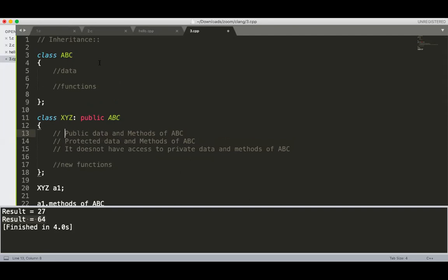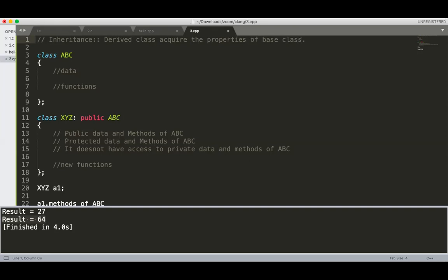So are you getting why we generally do inheritance? In inheritance, the derived class acquires the properties of the base class.